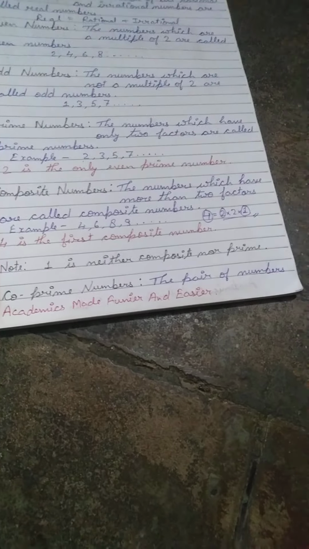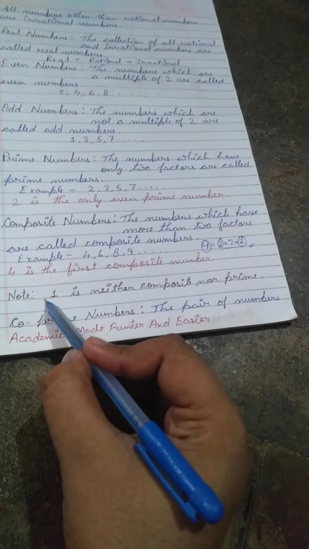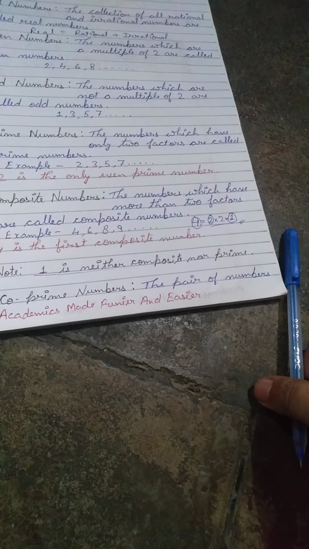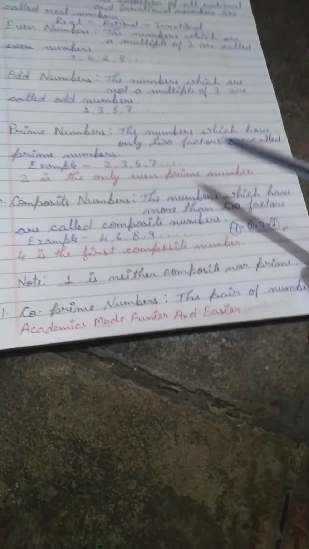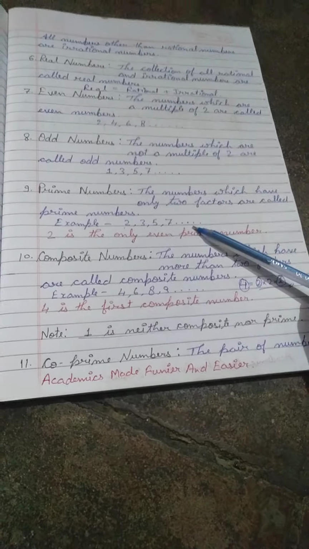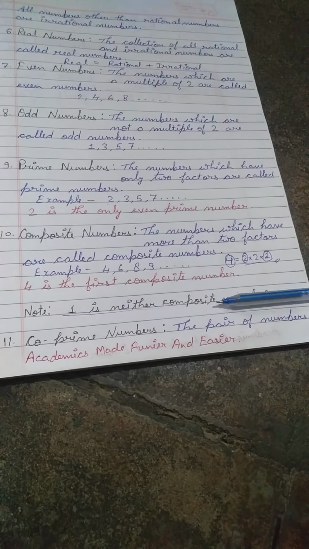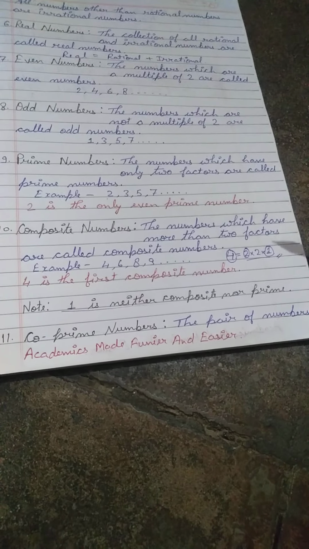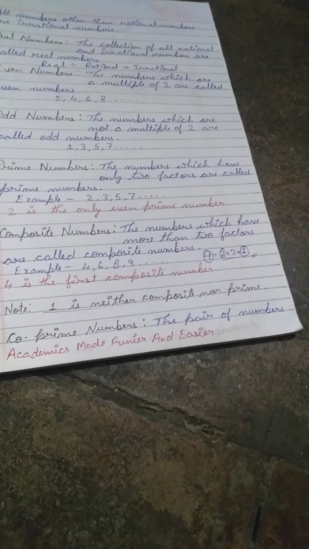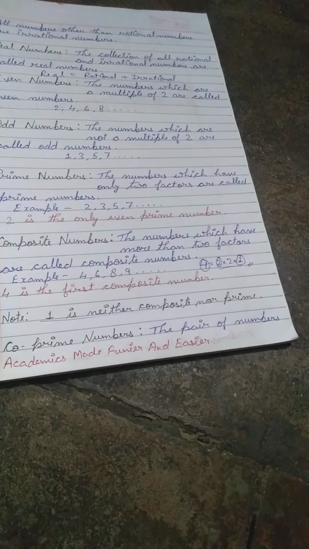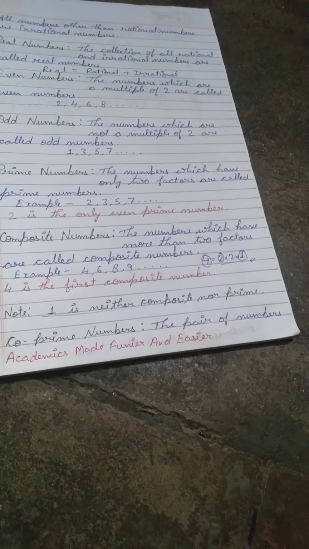Now moving ahead to next. Here it is written 1 is neither prime nor a composite number. Why is it so? Because 1 does not follow the definition of prime numbers. It has only one factor, which is 1. And for a composite number it must have more than two factors, and 1 has only one factor. That is why 1 is neither a prime number nor a composite number.